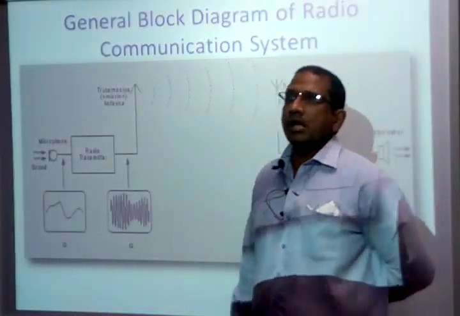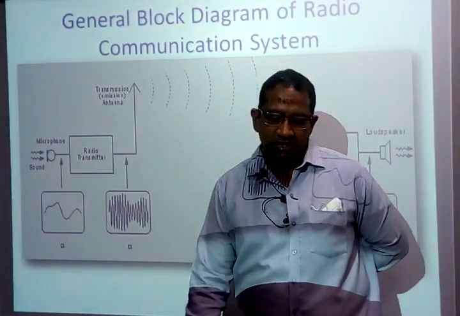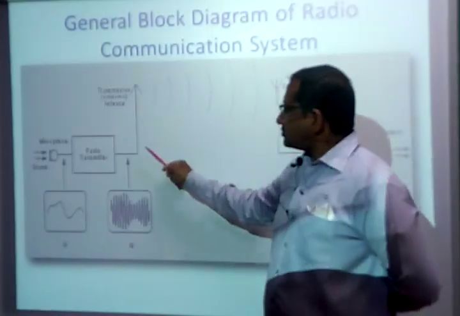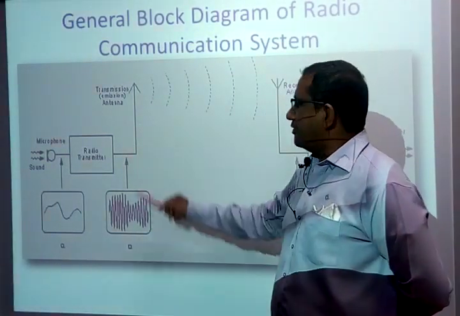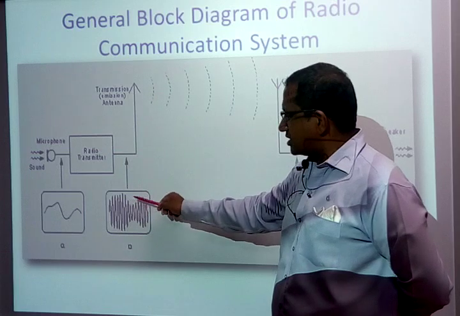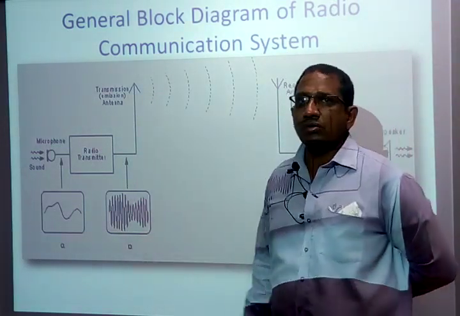There will be an antenna feeder network between the antenna and the output of the transmitter circuit. The feeder converts this AM signal into a form suitable for the antenna to transmit.